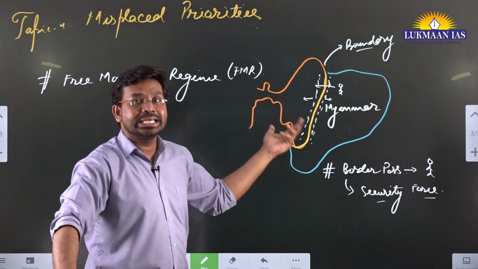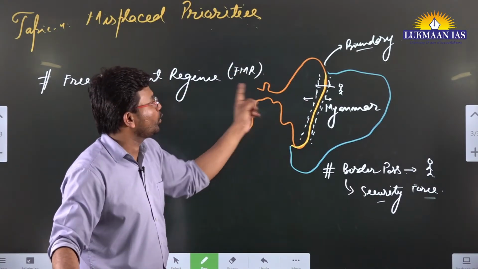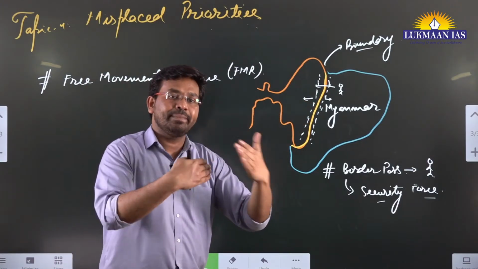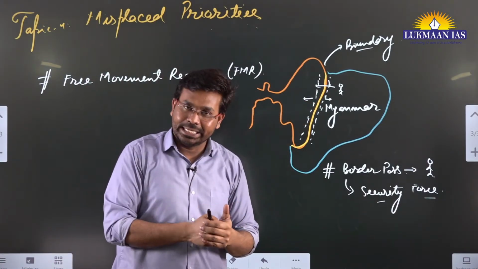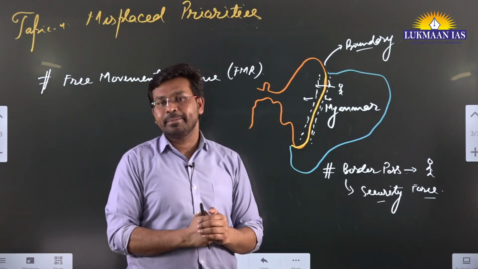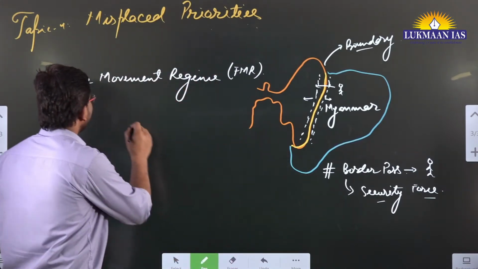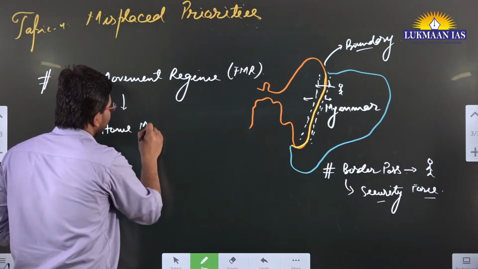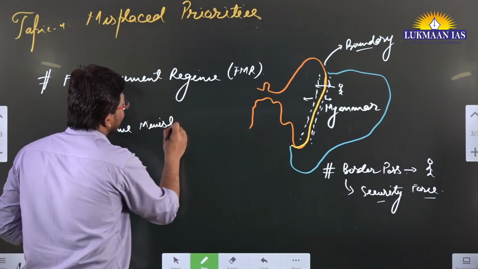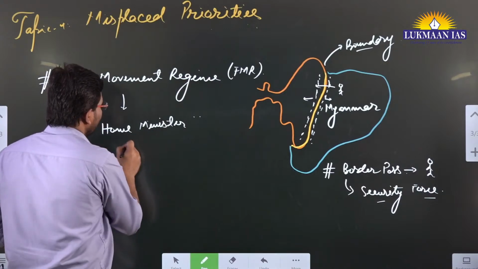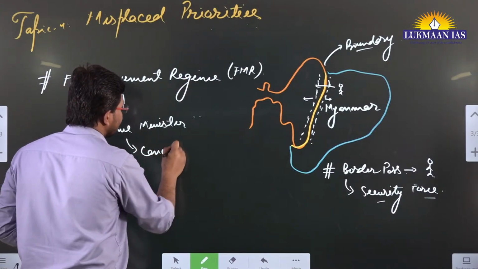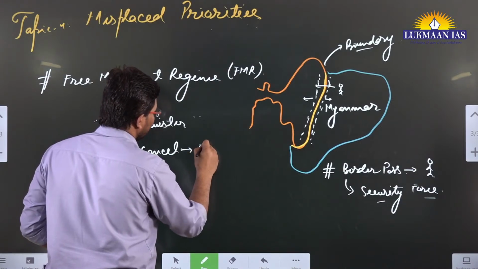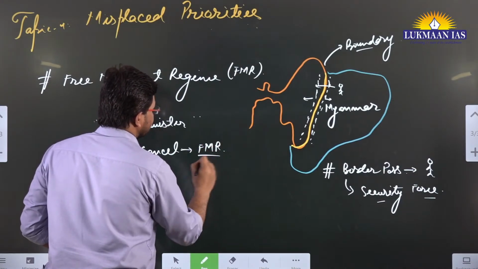So it is an easier way for these people to come from Myanmar to India, from India to Myanmar, and they will have their cultural and familial ties intact. But what has happened recently, the Home Minister of India has decided to cancel the free movement regime. Okay, we are going to cancel the free movement regime.